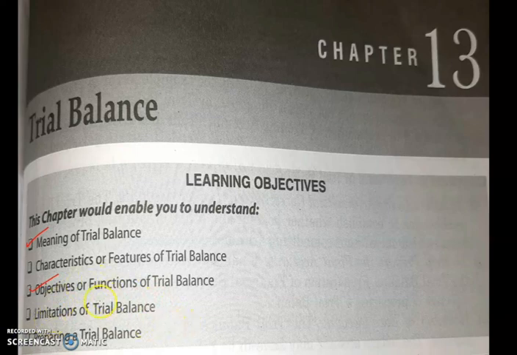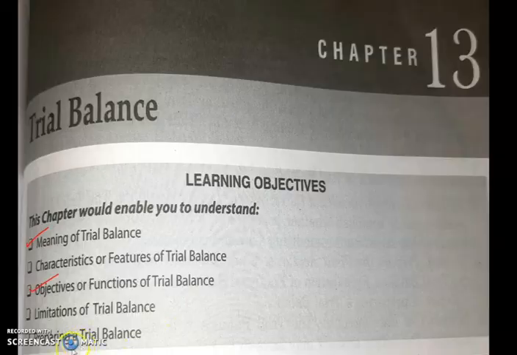So you can expect a question like how the trial balance shows the arithmetical accuracy of the posting, and what your answer should be, what comment to make on that. Such answers you may expect in the exams. A theoretical part may be asked as well as a problem related to trial balance. Some items will be given to you and you will be asked to show the debit balance and credit balance and make it tally. Both your debit side and credit side should be equal for a trial balance to be correct.